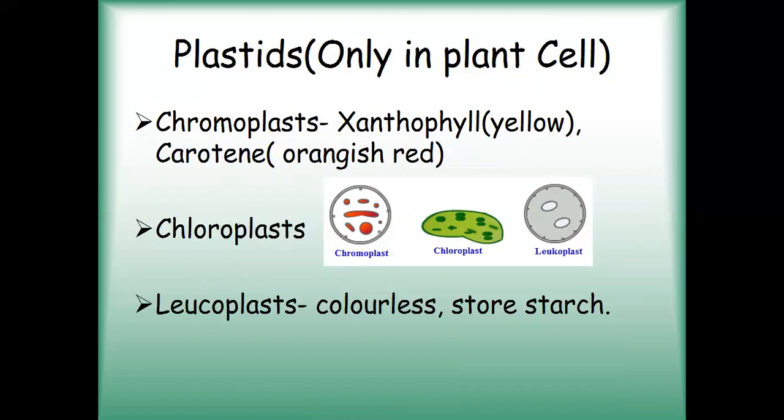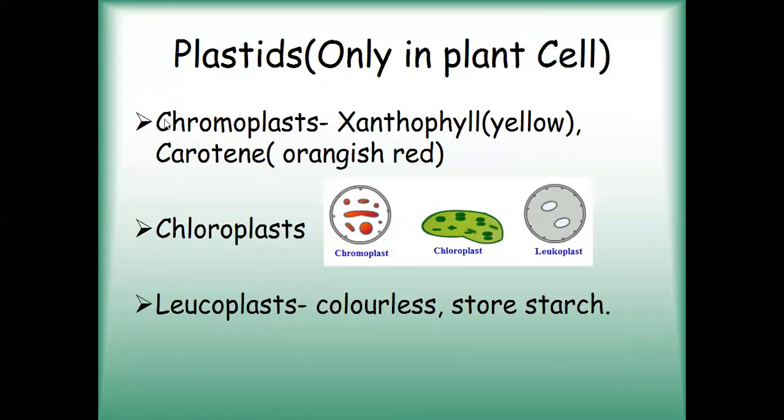Now this chromoplast is present mainly in the petals of the flowers. They are present in the fruits, and they have different types of pigments. For example, xanthophyll. Xanthophyll is a pigment which imparts yellow color to the fruit or the flower. Carotene is a pigment which imparts orangish red color. Carrot is full of carotene. This is a pigment which is present in the carrots. That is why it has got orangish red color. Any type of fruit which is yellow in color will have the pigment xanthophyll.